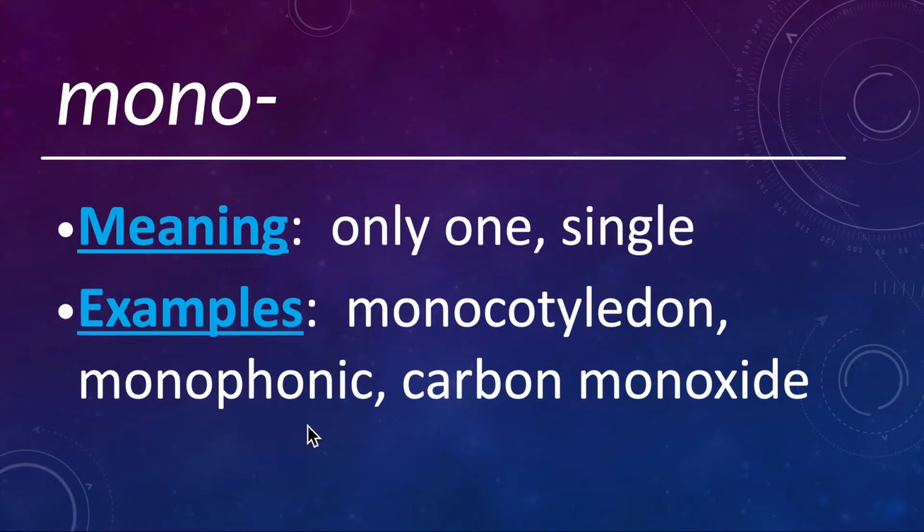Monophonic, phonic refers to sound. So monophonic is basically one channel of sound. So there's only one single audio channel instead of two, which is stereophonic. So monophonic. And then carbon monoxide, which basically is a chemical compound which has one carbon and one oxygen.